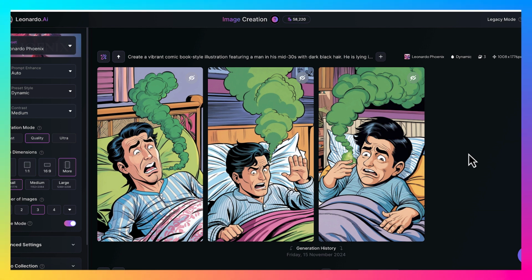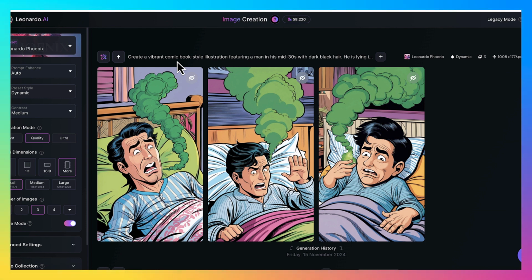Now, I could go ahead and continue tweaking this. For example, I would like the green smoky fart to be a little bit further down the guy's torso so it actually looks like it's coming out of the right area. I can decide that I want to change his hair color. I can decide that I want to change the background, right? So you can just continue tweaking your prompt to the way that you want your image to come out. But this is actually not bad for the first time. It actually looks really good, like if some sort of graphic designer created this for you, right?